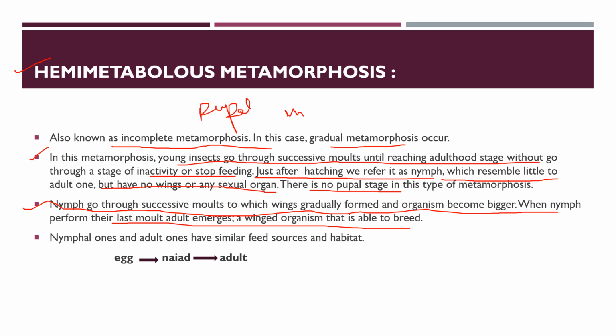Right, so the nymph and adult have similar food sources and habitat. So first the egg is formed, then the naiad or nymph, and then the adult emerges. So this is all about hemimetabolous metamorphosis, which is known as incomplete metamorphosis. Why do we call it incomplete metamorphosis? Because it has no larval or pupal stage here. The organism progressively becomes bigger and bigger in successive stages, which are referred to as nymph, and which further lead to the adult, right?